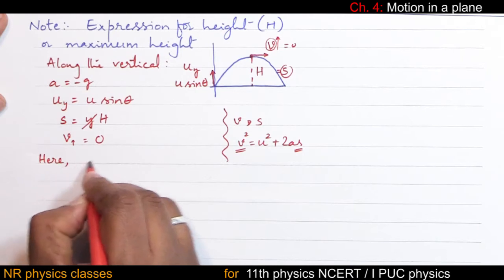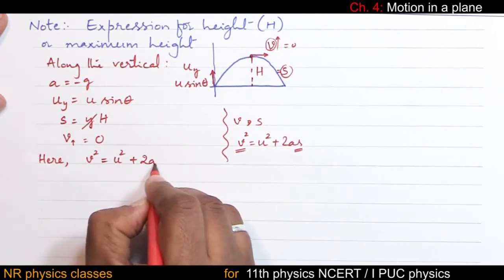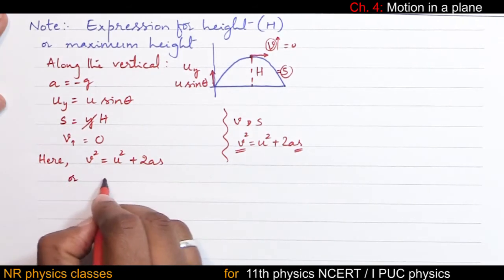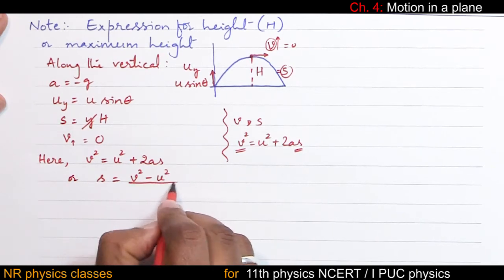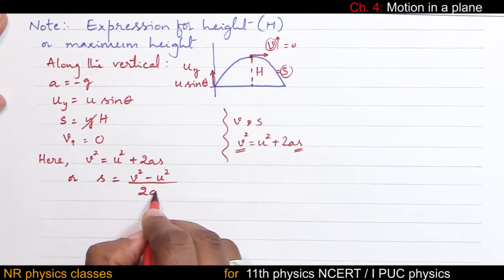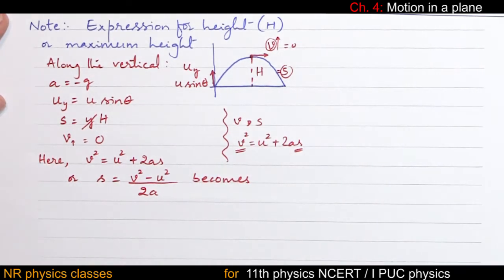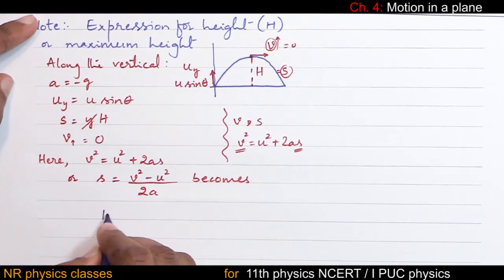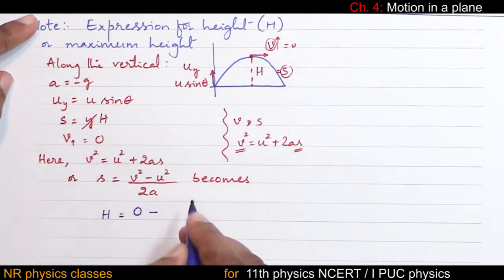Here, v square equal to u square plus 2as, or s equal to v square minus u square by 2a becomes: s is h, final velocity is 0, minus initial velocity u sine theta, whole square.